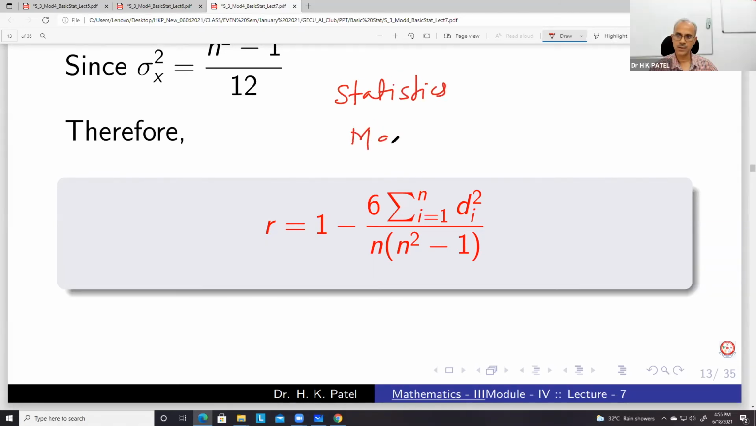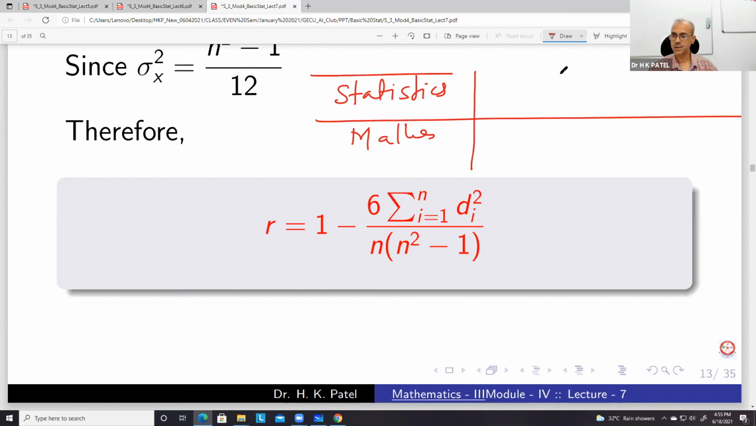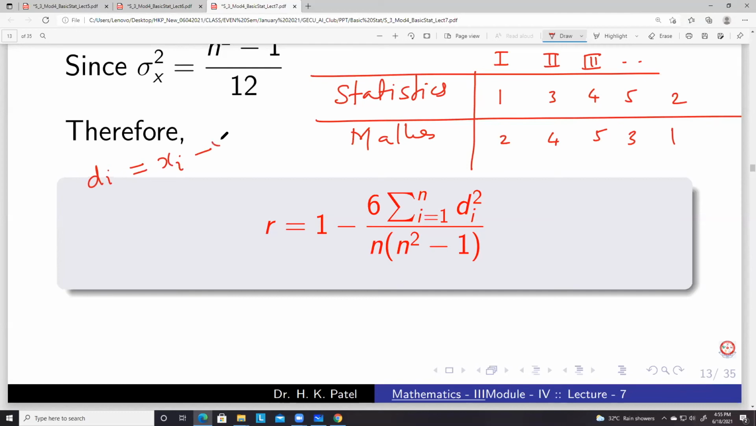statistics and mathematics. Okay. So suppose these are, say 5 individuals are there, 1, 2, 3, and 4, 5. Okay. Say this is rank 1, this is 3, 4, 5, 2. Okay. Base में मान लो 2, 4, 5, and then 3, 1, like this. So these are ranks. So what is our DI? DI is just DI is equal to डिफरेंस Xi minus Yi.